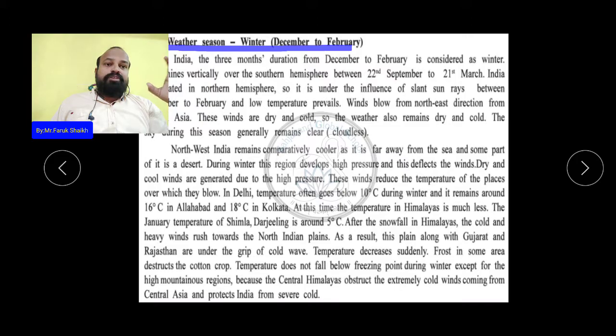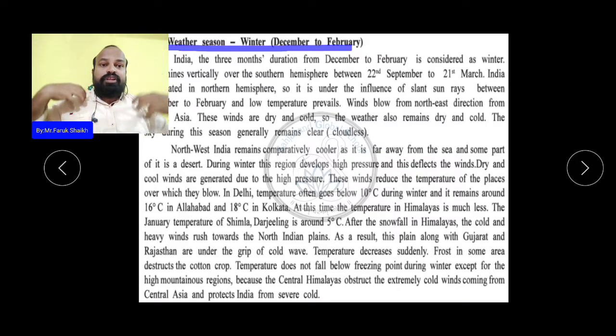Now, in our Indian states and regions, the temperature does not fall below the freezing point during winter, except in the high mountainous region, where there is freezing temperature. Why? The winds blowing from the north are blocked or stopped by the Himalaya.